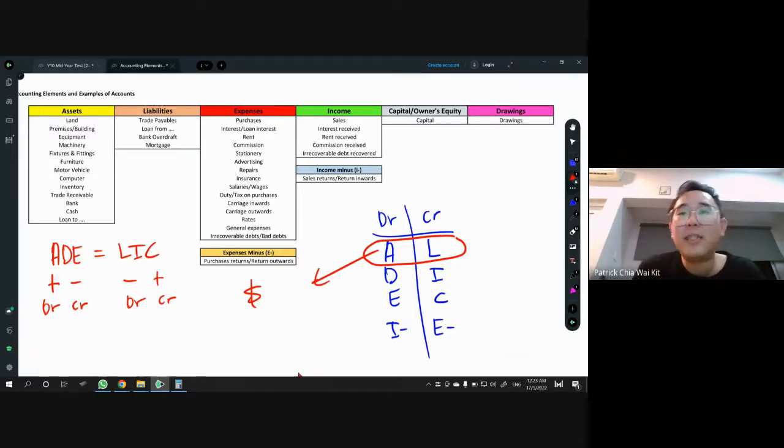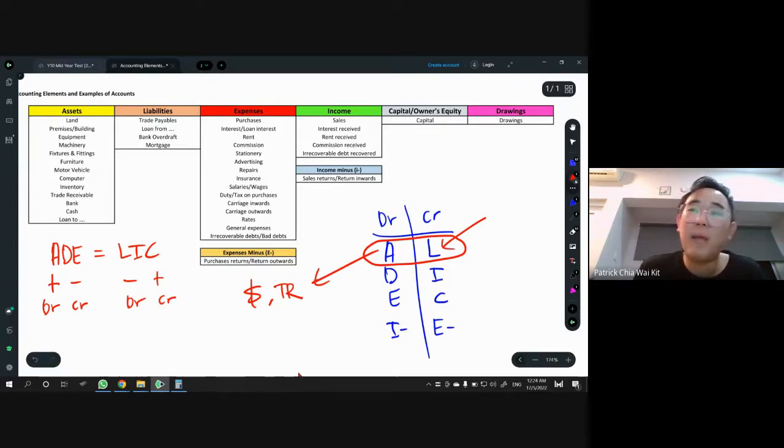You see our money, which is asset, and also people who owe us, which we call trade receivable. Money and trade receivable keep changing, because they can be more, can be less, up and down. So you can't just say asset is always DR. It doesn't work that way, so it depends on the question. The same goes for liability.